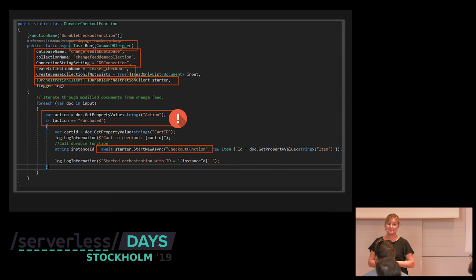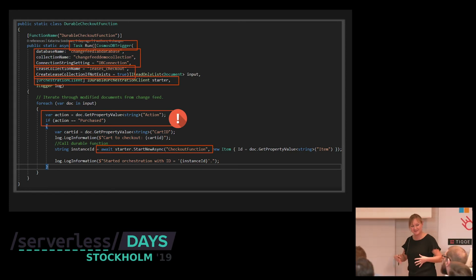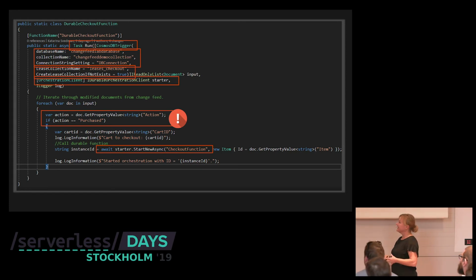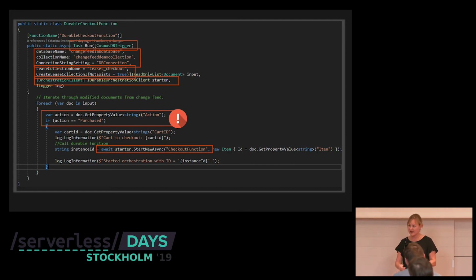This has already been spoken of today, so you should know this anyway. So here we're looking at the document or the events, and we're looking at the action. We're doing a checkout, so we only want the purchased ones. You're smiling. Yeah, so what happens? We have four different. We have view, we have add, we have remove, right? We only want the purchase one.